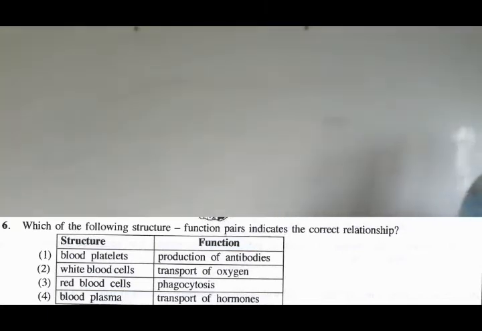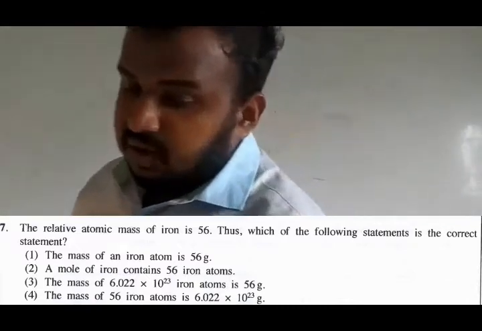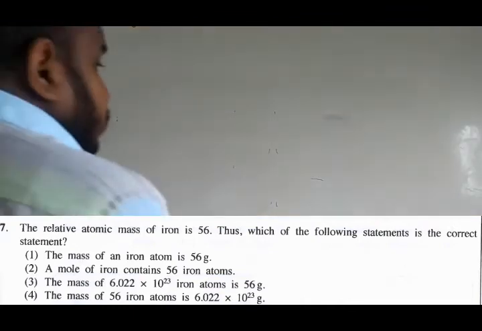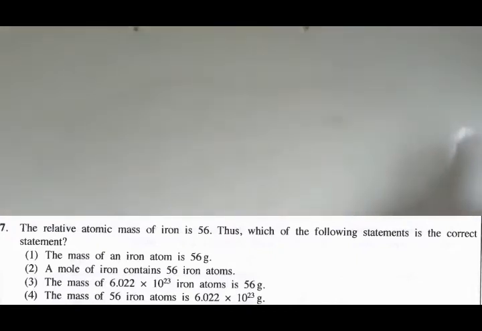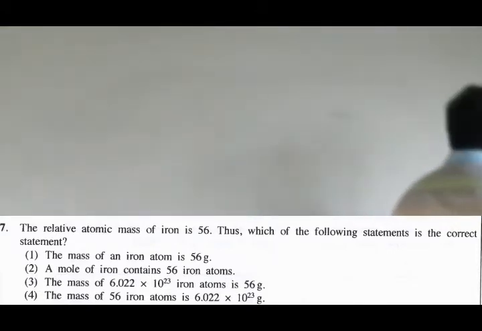So fourth answer, right? If you go to the next one, it's from the quantification of elements, which has a very high number of marks in your O-level paper.